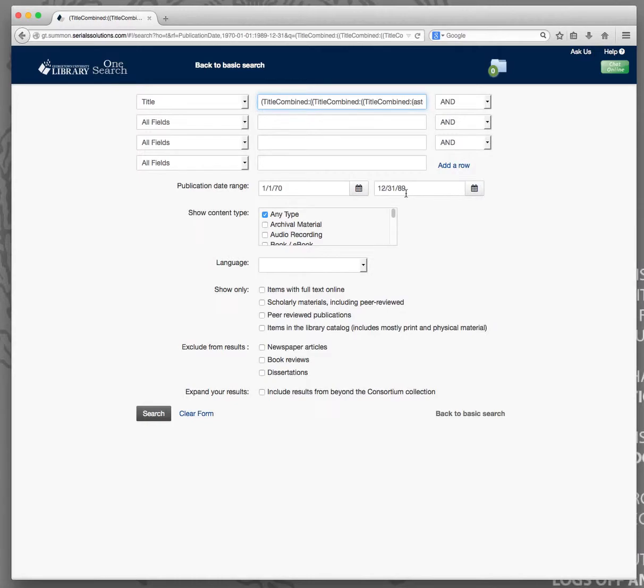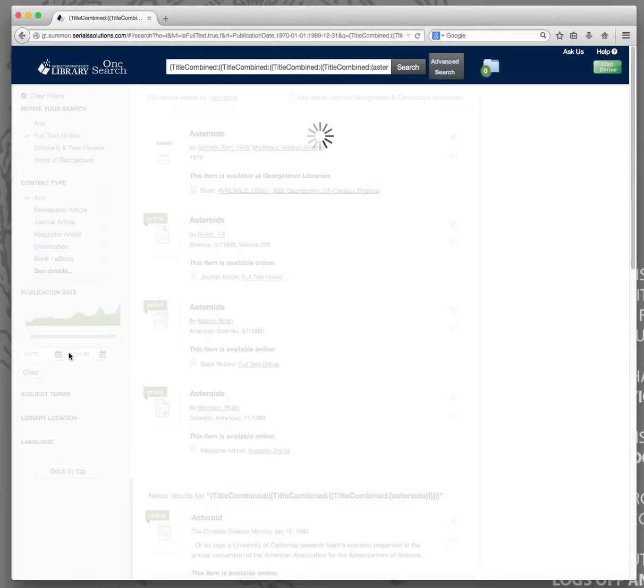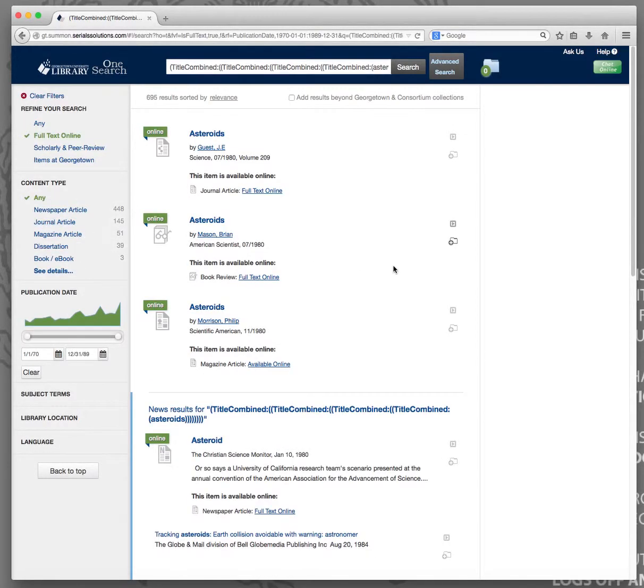So it's not all facets that have this problem, but there are particular facets, especially this group, which appears first on the top on the left-hand side, and the content type, that are not retained. And so I'm not sure how things are being passed back and forth between advanced search and the regular Summon search, but it's clear that certain things just never make the cut. And it works fine if you go in one direction, but when you go back into the advanced search, they get cleared out, and then when you return and perform your search, those things are wiped out.